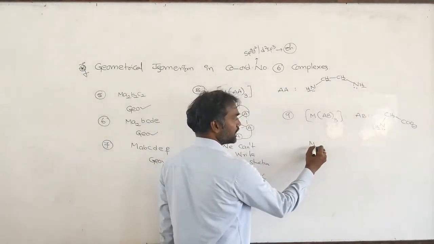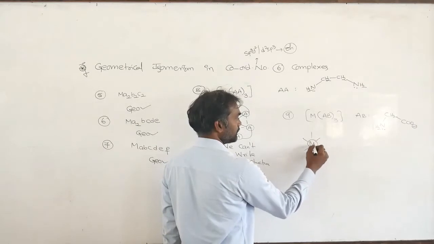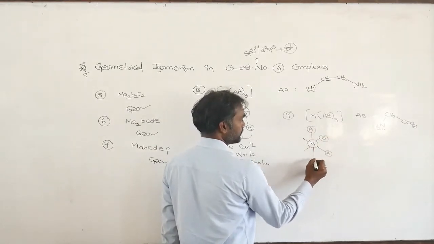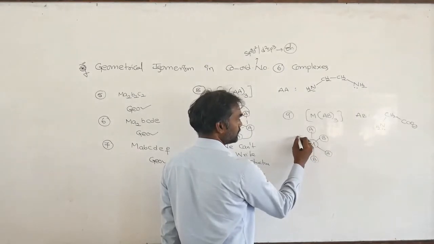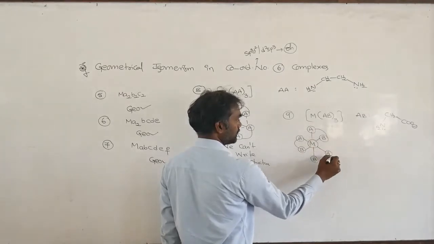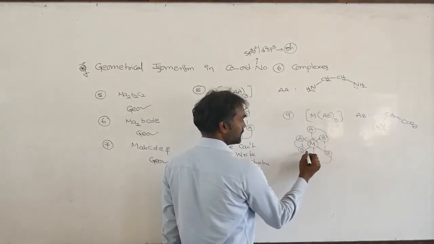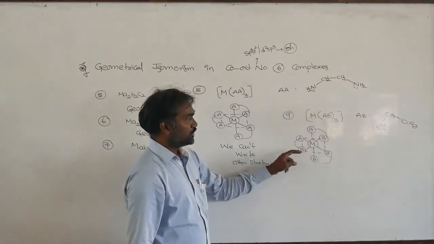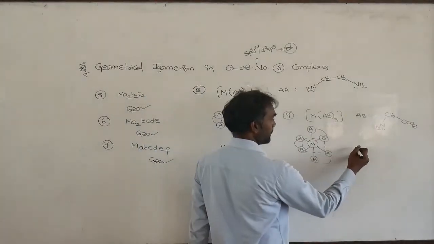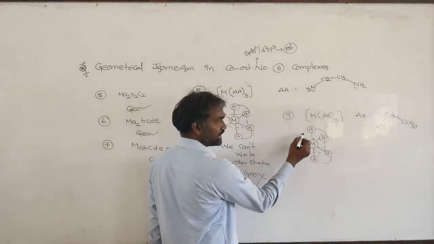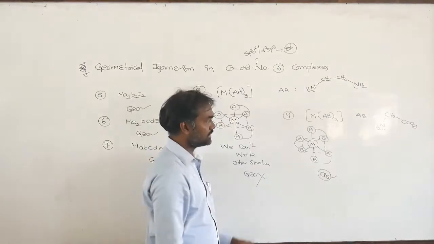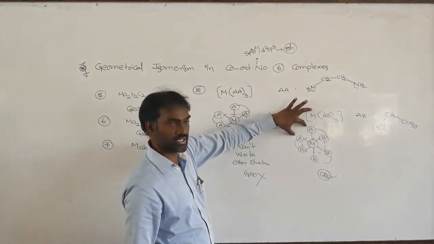Suppose you take it like this, then A is trans to B. Otherwise, A and A are very close, so you can write it as a cis structure. These two A's are close to each other.